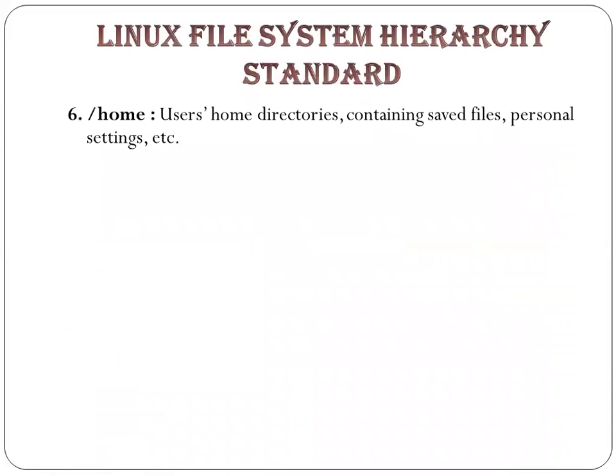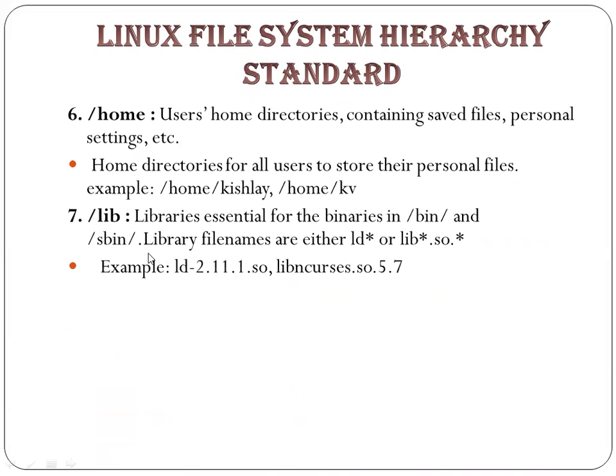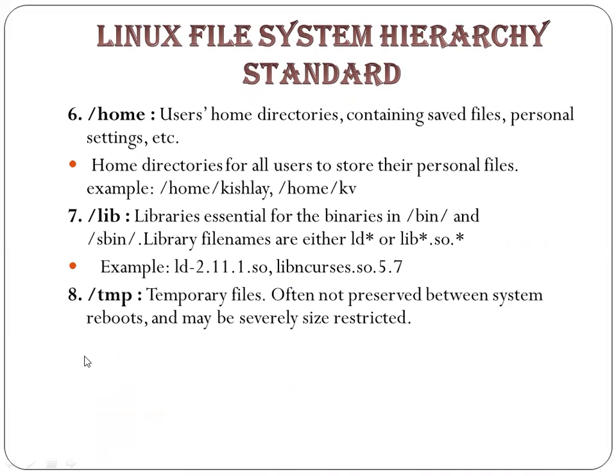Next, we have the home directories. The home directory is where all the directories and folders are saved in one system. The lib directory holds library files, which are essential for the binaries in bin and others. The tmp directory holds temporary files.